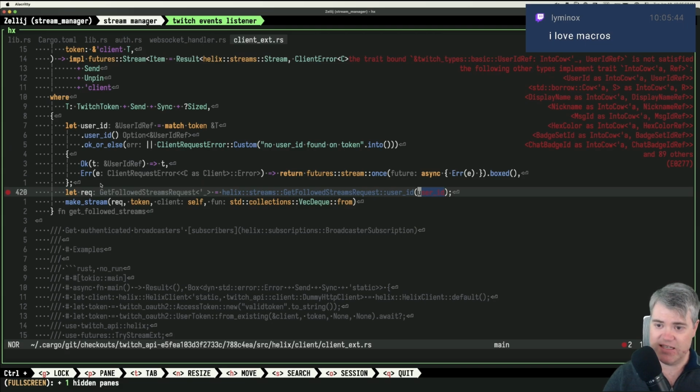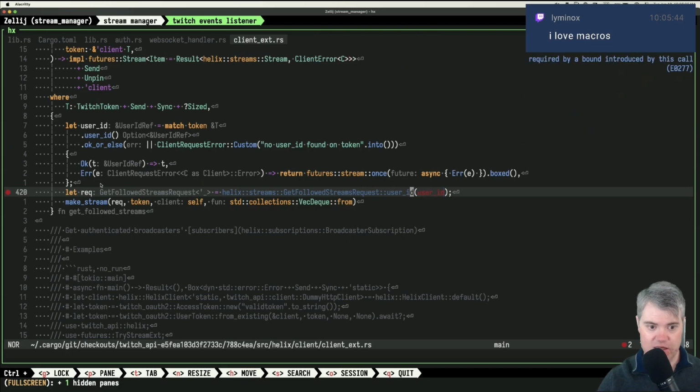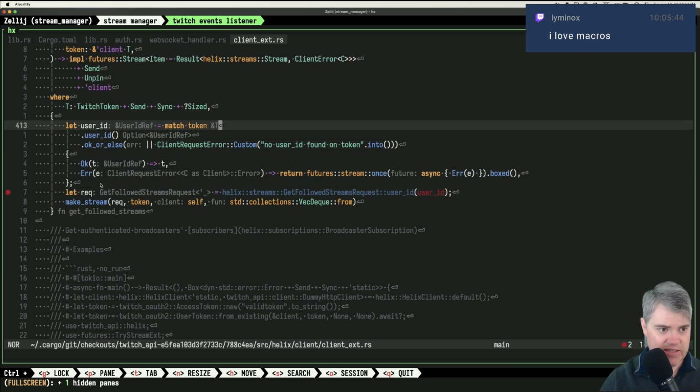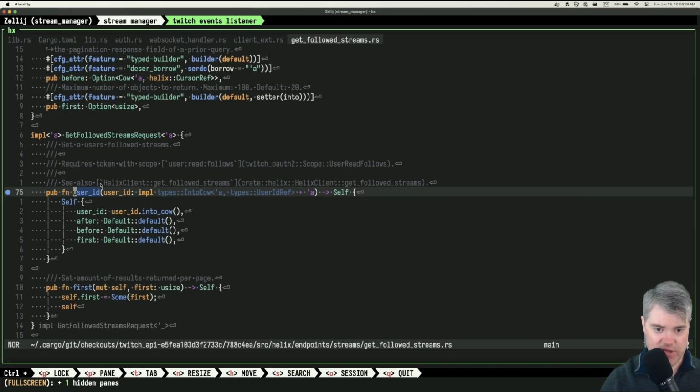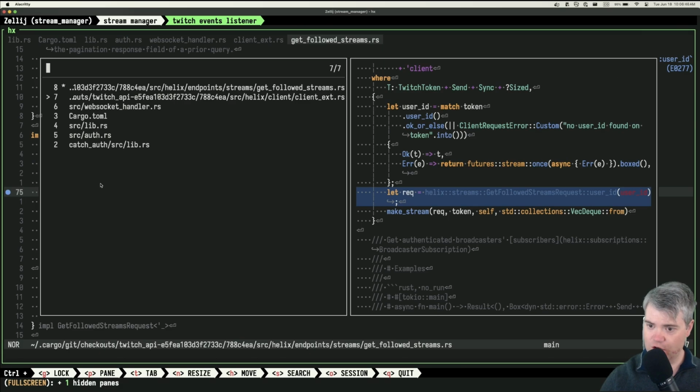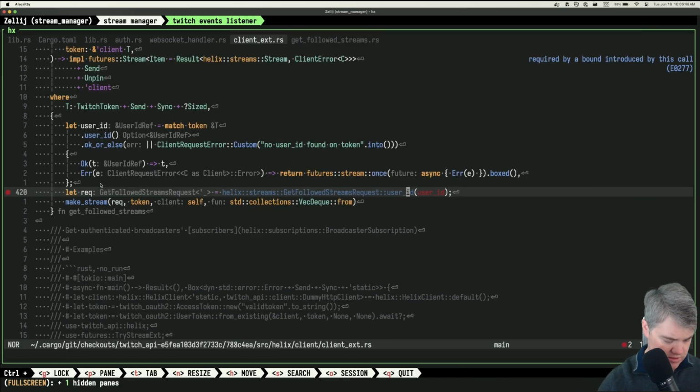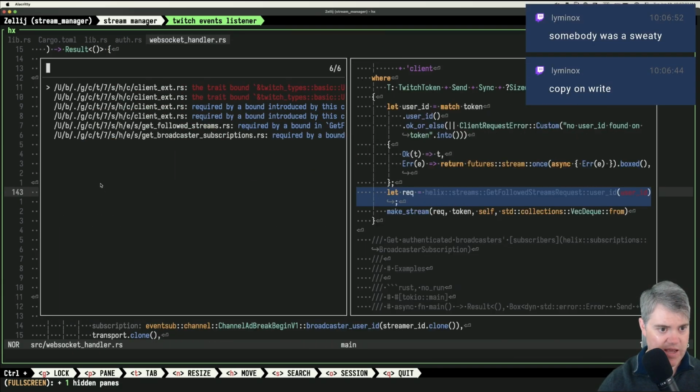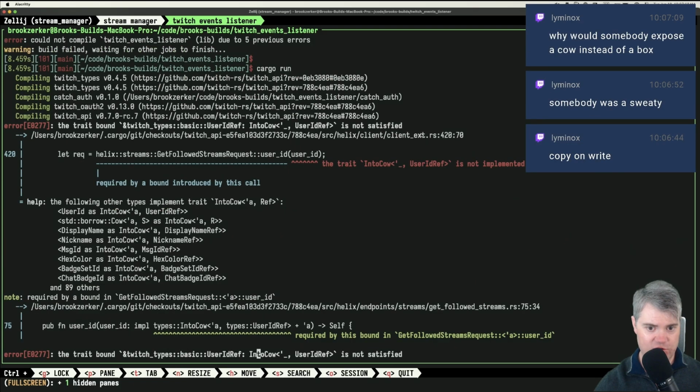Okay, the trait bound Twitch types basic. Okay, so we're back to this into cow. So Helix streams get followed streams user ID. Now this user ID is a user ID ref, and this is in the Twitch API code, so I can't really do anything about this. This impl Twitch types into cow, which cow is like a string type thing, right? Oh, wait, this is their code too. Well, why am I, okay, hold on. Oh, it's all in their code. Okay, that's weird. Yeah, it's just straight from them.